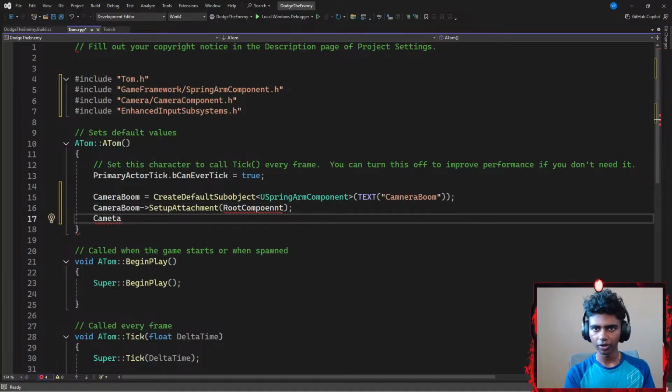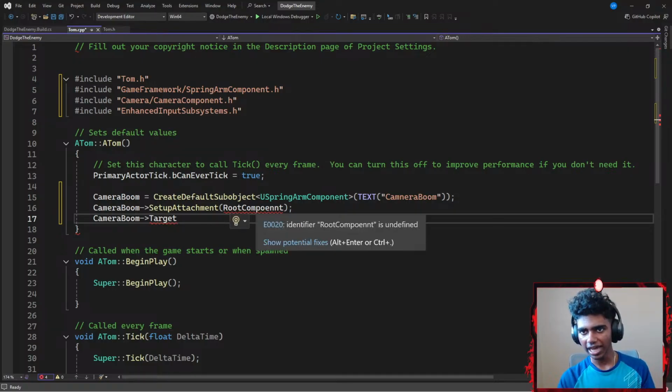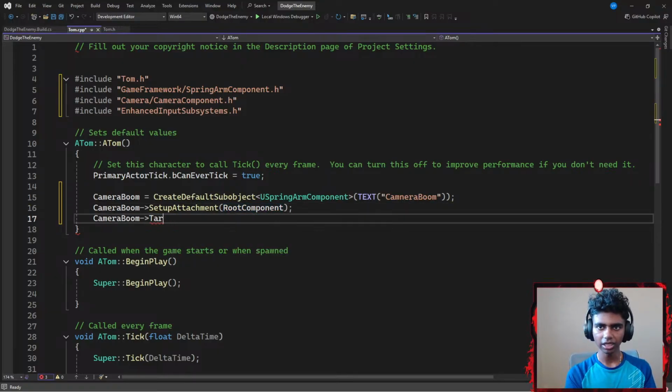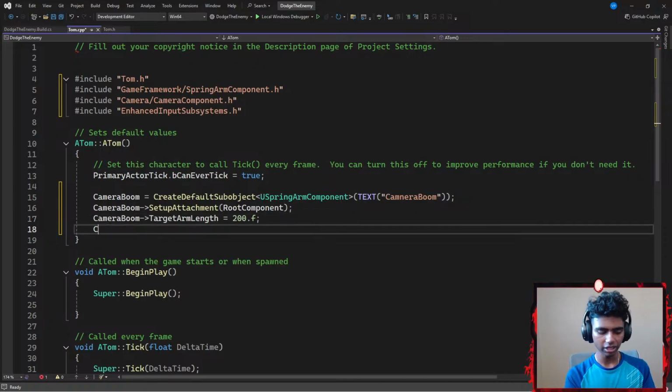And then thirdly, I'm gonna go with a camera boom that points towards a target arm length, just after I fix my typo here. Let's go with a root component. Okay, and then this is going to be my target arm length, that is going to be equal to something like 200.f, which means my target arm length is going to be 200 centimeters away from my character.